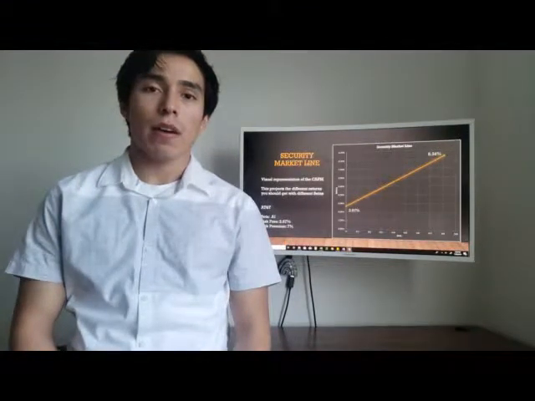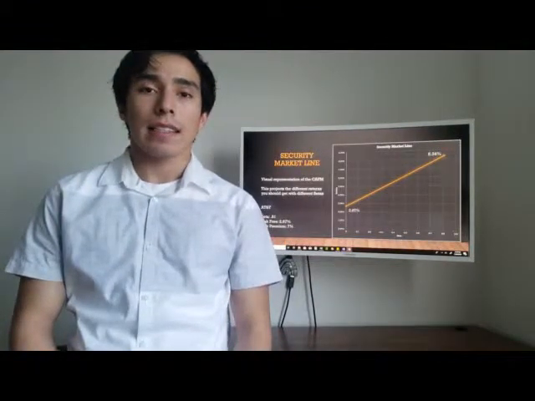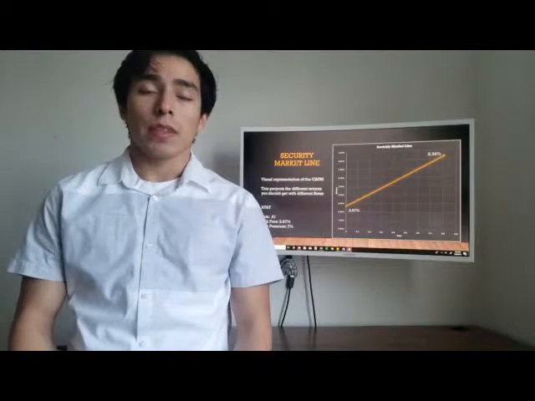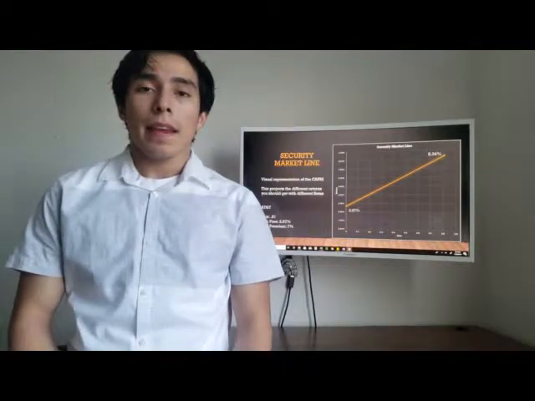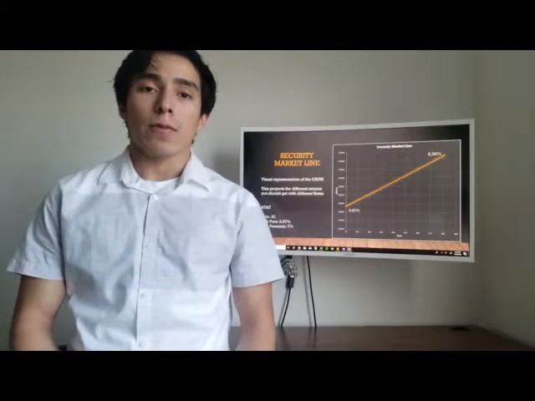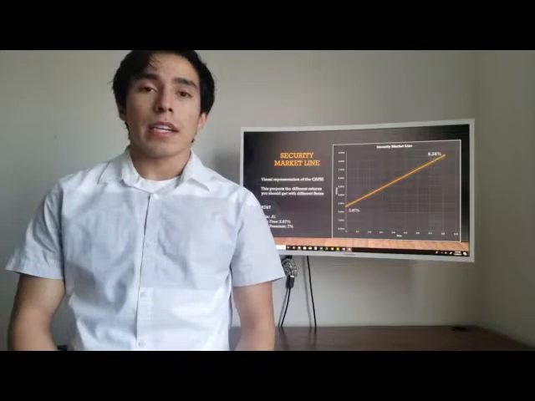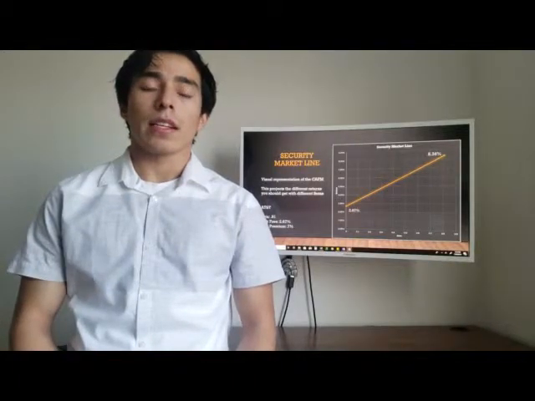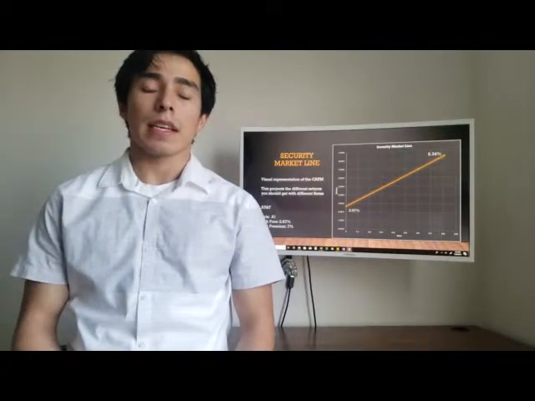The last thing I want to talk about is the security market line. This line is a visual representation of the CAPM, and you can see how a higher beta will give you a higher return. AT&T has a beta of 0.81. The risk-free rate we're using is 2.67, and the risk premium is 7%.